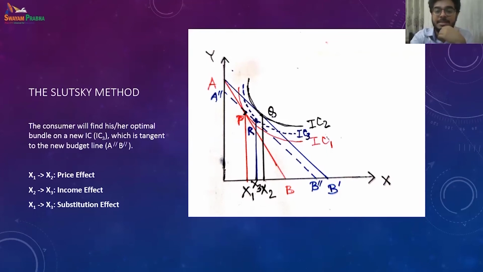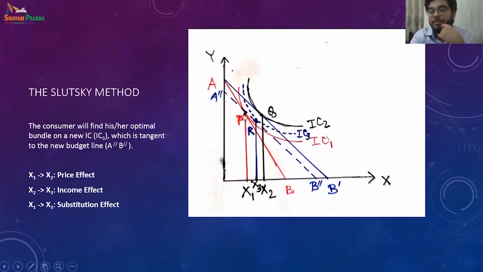When the price changes, it moves from x1 to x2, and hence the equilibrium moves from P to Q. The price falls for product X, and the move from x1 to x2 is the price effect.